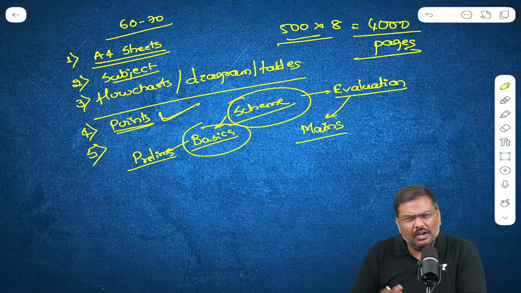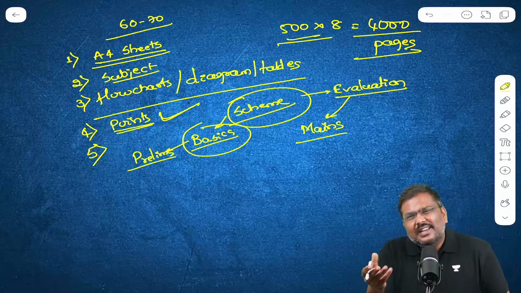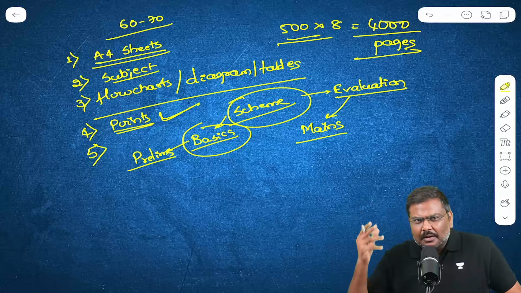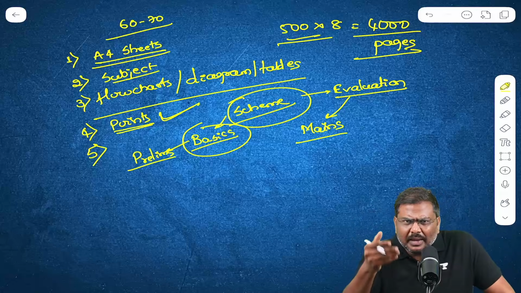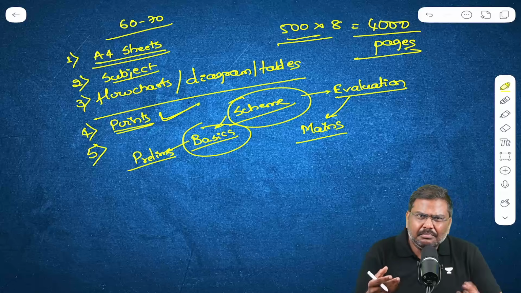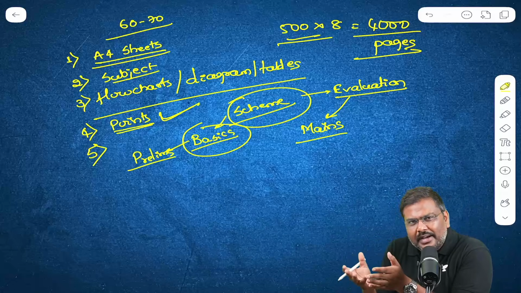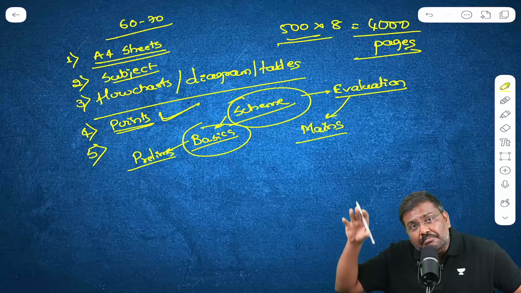If it is too difficult to keep changing the pens, which I understand, most of you will simply say, sir, I need to carry two different color pens. No worries. When you're making notes with the same pen, on the margin, can you simply use a certain symbol to identify that this particular part of the page I don't have to read because this is for prelims, this is for mains.